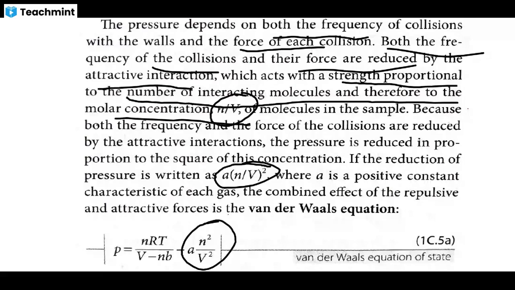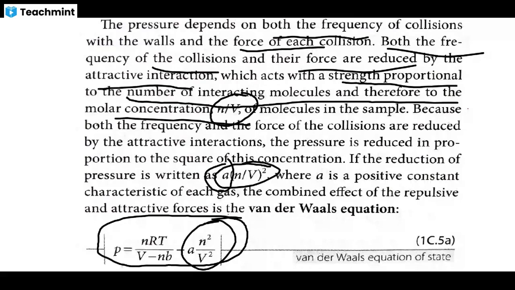Two factors are there, one the force and the other the frequency of collision, so that is why n by V into n by V is equal to n by V the whole squared, and a is the attraction factor. Due to attraction, the pressure is reduced. So this is the van der Waals equation. This is the most important equation. Most of the questions from gas laws are from this van der Waals equation. We will see the questions in later slides.